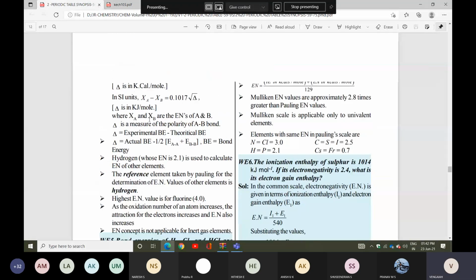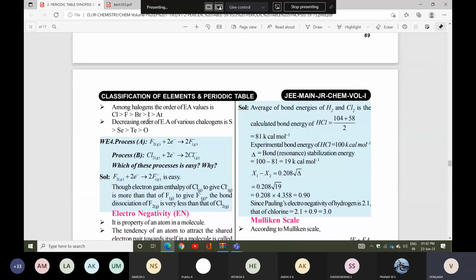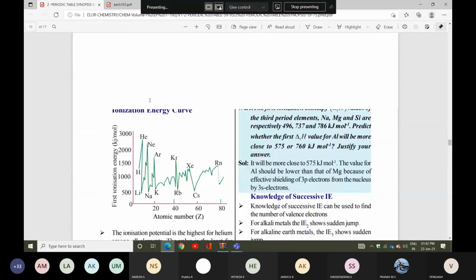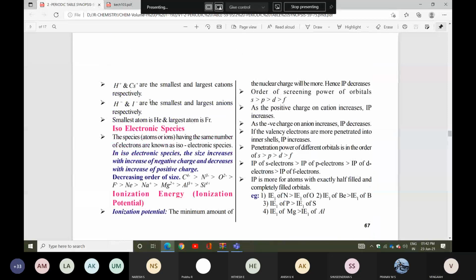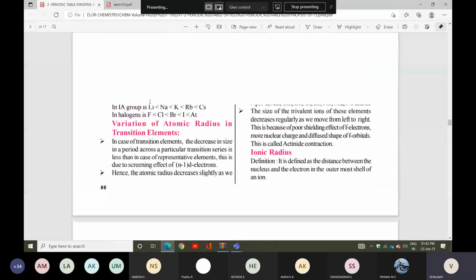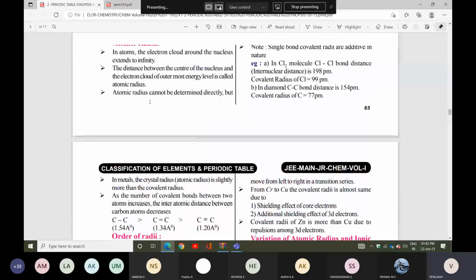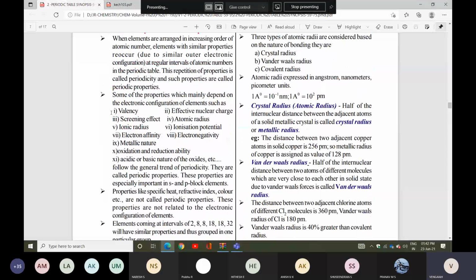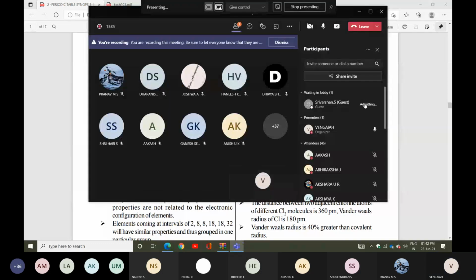So what are the subtopics we have? Again, I will repeat those subtopics. Please look at everyone. Listen carefully. So in periodic trends, we have many properties. The first one is valency, effective nuclear charge, screening effect, atomic radius, ionic radius, ionization potential, electron affinity, electronegativity, metallic character,